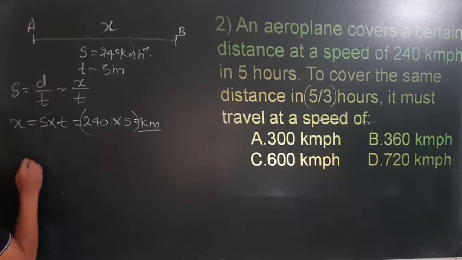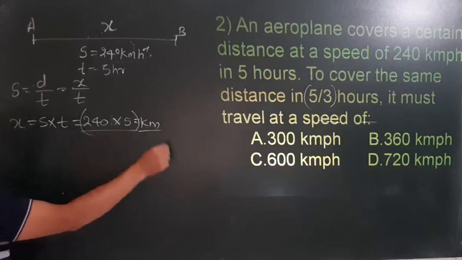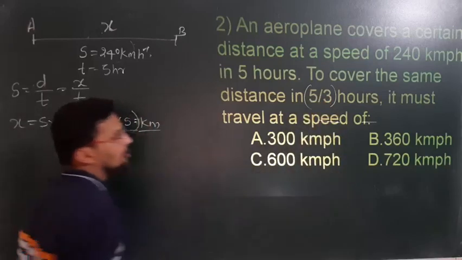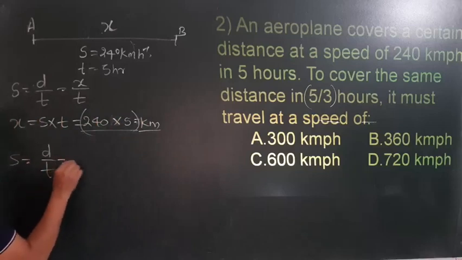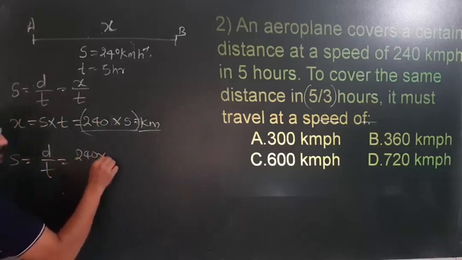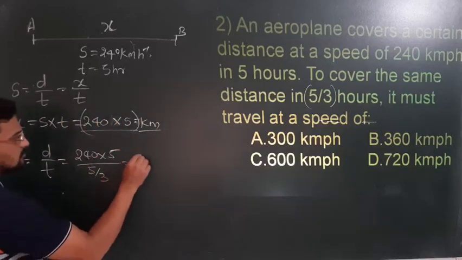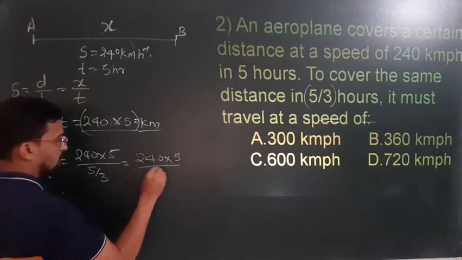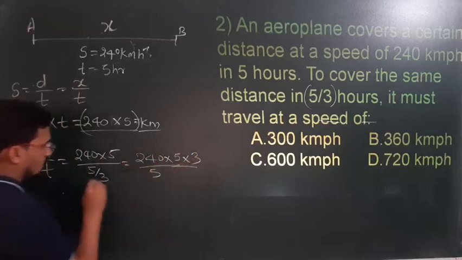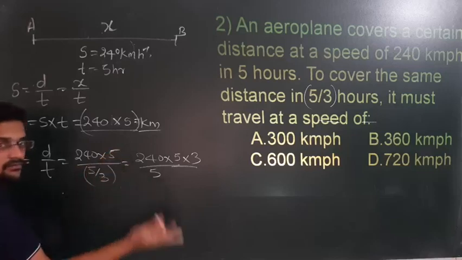Now in the second case, to cover this same distance in this time, how much speed is there? Speed is equal to distance upon time. So distance is 240 multiplied by 5, divided by time, which is 5 by 3, correct? So 240 multiplied by 5 divided by 5, multiplied by 3. This 3 will multiply upside, basic maths rule.